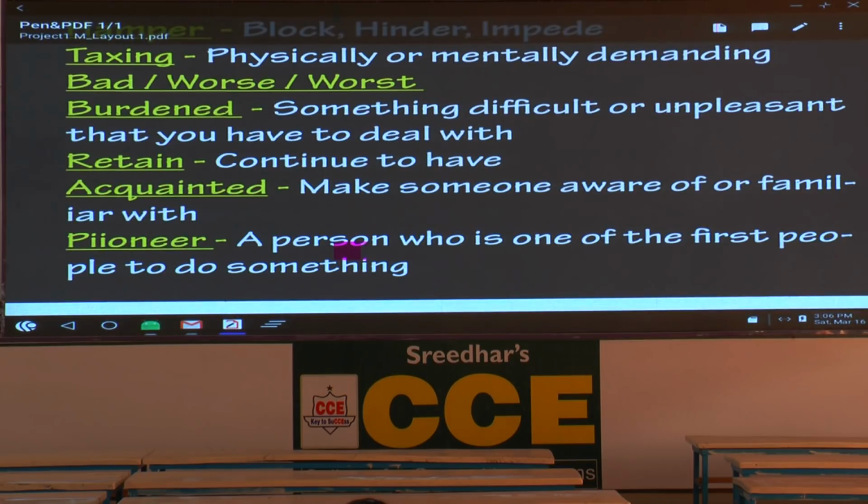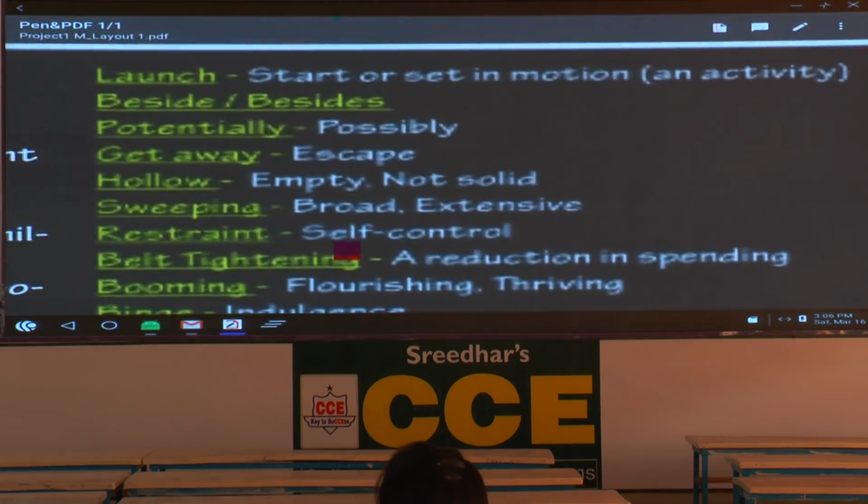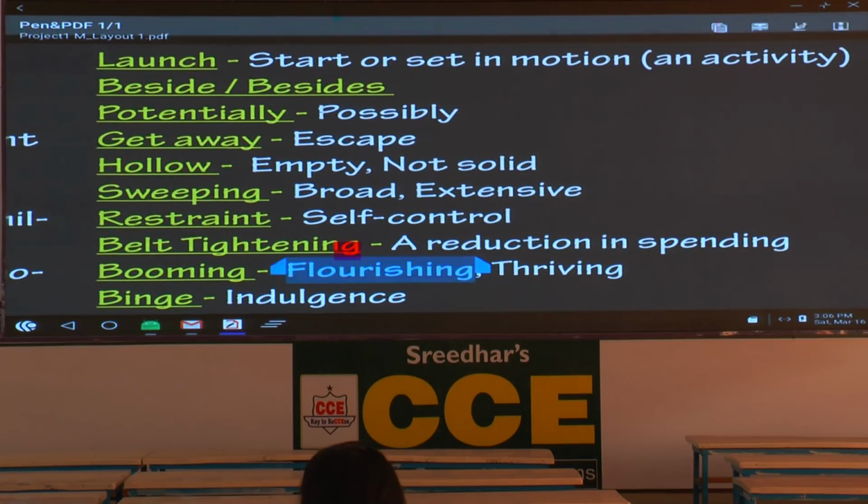Have you written? Some more words are there. Shall I change? You have to be a little fast. Shall I? Now look at these words. Launch.